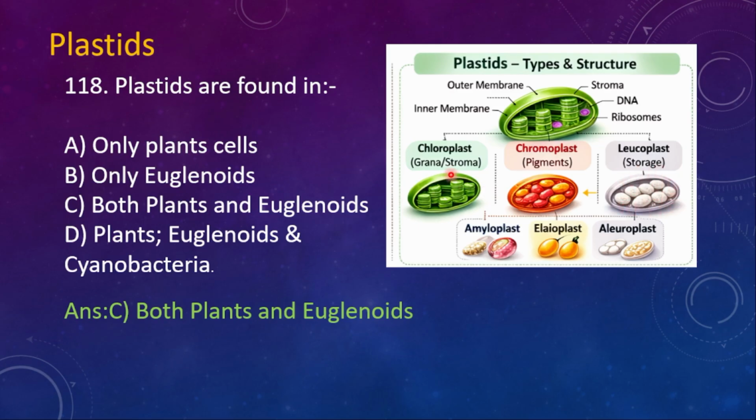If you wanna keep this in mind, let me tell you a small trick. CCL, keep in mind CCL, chloroplast, chromoplast and leucoplast. Chloroplast is for photosynthesis, chromoplast is for pigmentation, leucoplast is for storage.